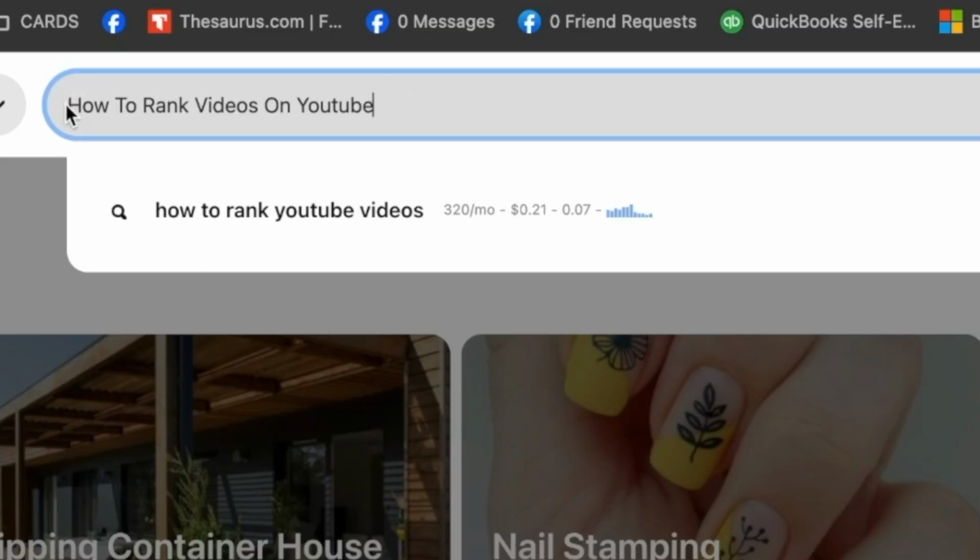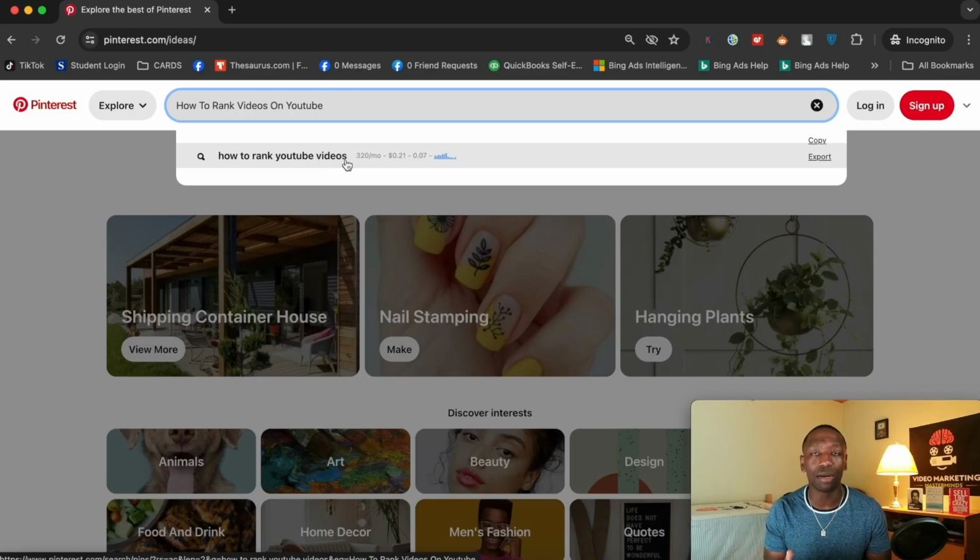So now pay attention right here. It says How to Rank Videos on YouTube. That's the one I went for. Now on Pinterest, this is how they search for it: How to rank YouTube videos. So at that point, what I would want to do is use the way that they search for it on Pinterest, because that's where I want to get more visibility, right?